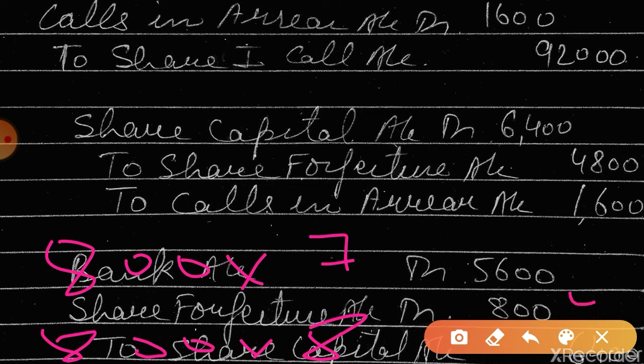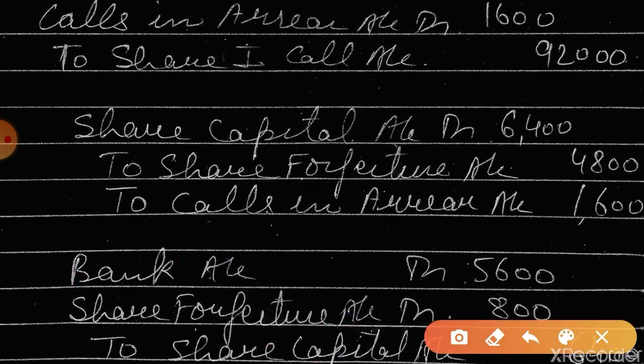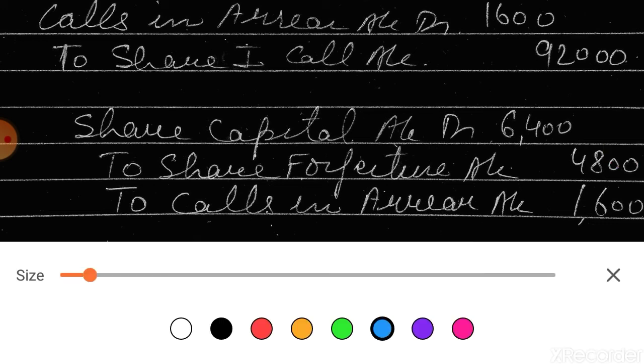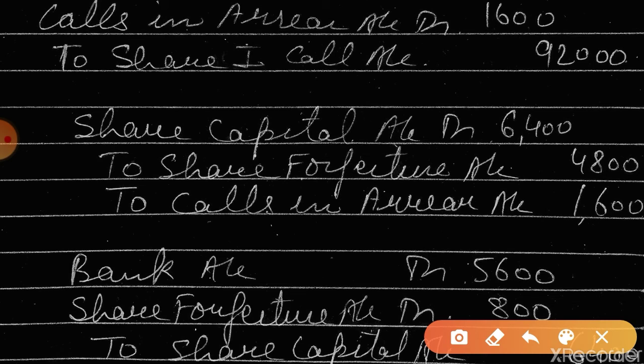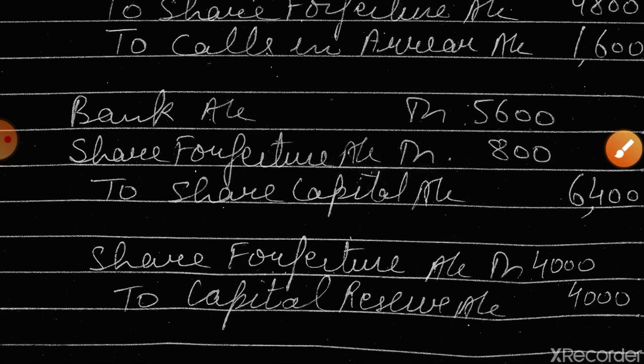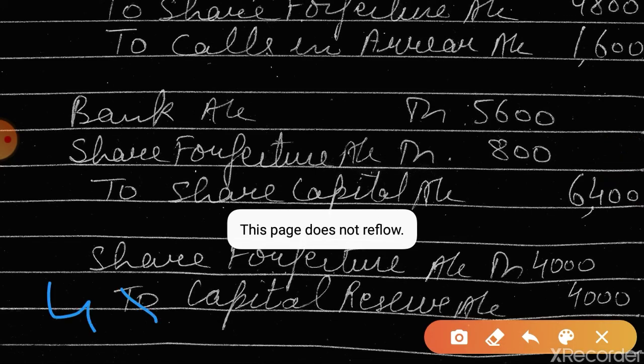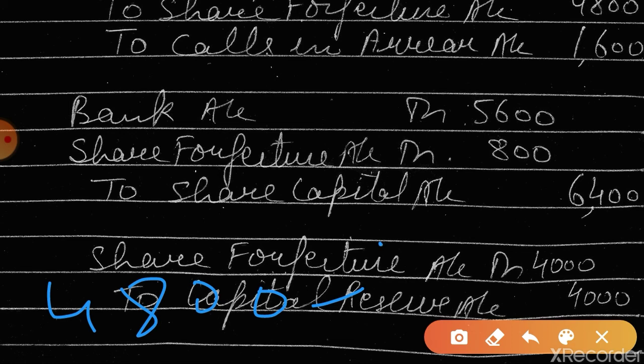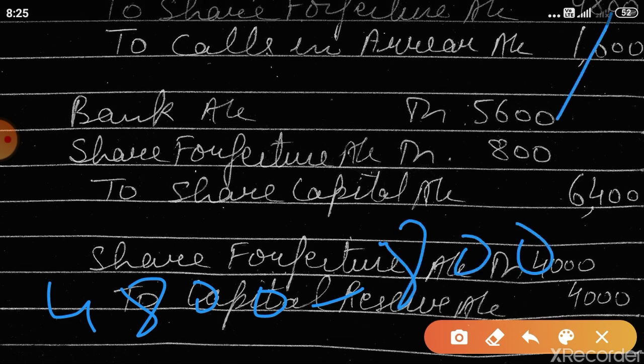Okay, and what will be the entry for capital reserve? Tell me fast, what will be the entry for capital reserve? Share forfeiture account debit to capital reserve. Okay, so 4800 minus 800, that is 4000, with the amount of 4000. Okay, see, 4800 minus 800, that means 4000. Okay, see this amount and this amount will be utilized.